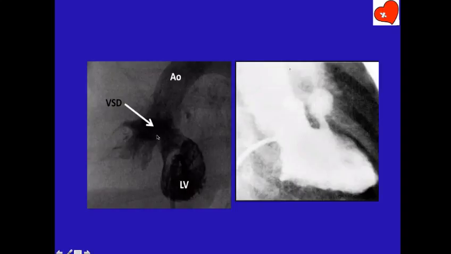So I've told you three types of subaortic VSD now. One is subaortic VSD with overriding aorta. That is malaligned VSD seen in tetralogy of Fallot. The other one is subaortic VSD in the perimembranous septum. There is no override of aorta. The VSD lies in the angulation between the tricuspid valve and the aortic valve. And the third variety is a subaortic muscular VSD, which will be located here. Below the edge here. Therefore, it will be surrounded by muscle on all sides. Is that clear now?